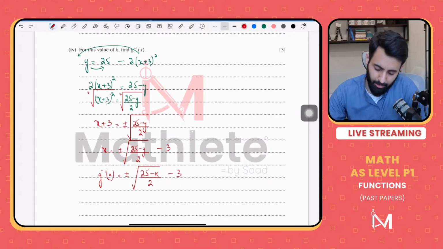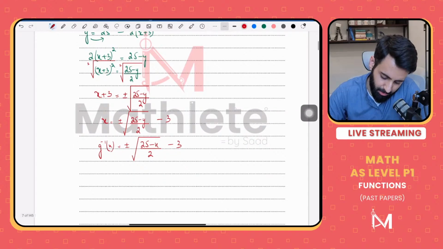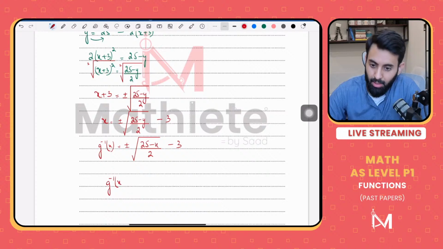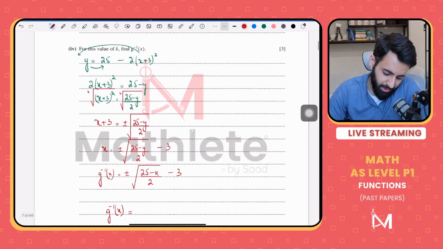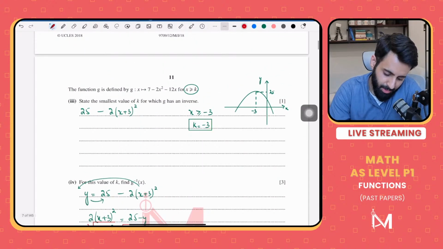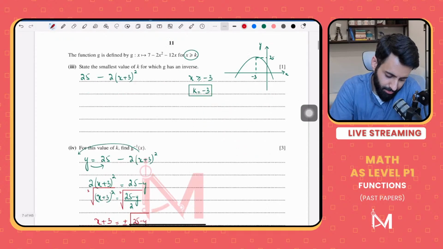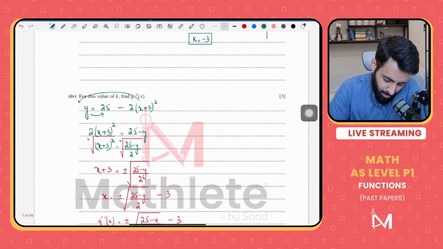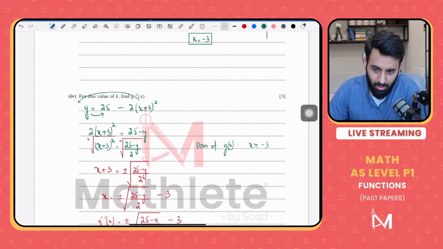Why? You're right, we will go with the plus sign, but can you tell me why we're going with the plus sign? That is correct. So basically, remember the domain of f. Actually, let's say g. The domain of g of x was x greater than or equal to -3.